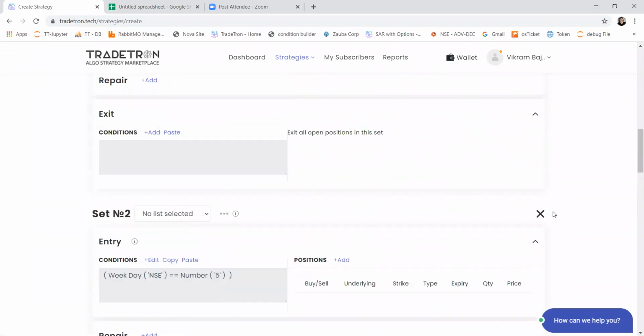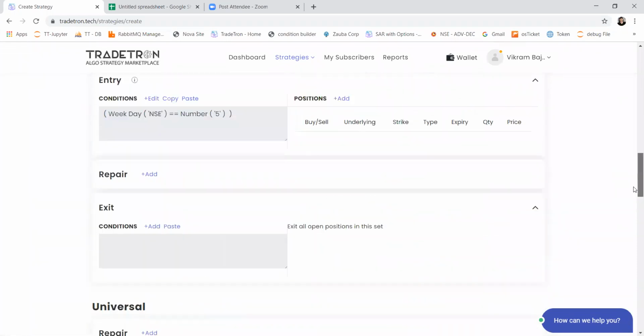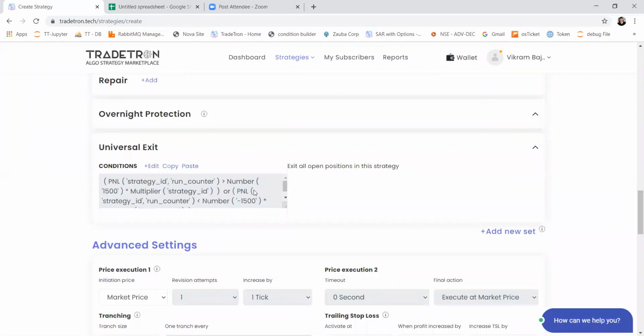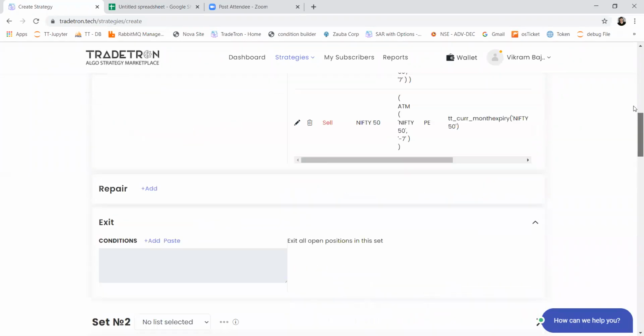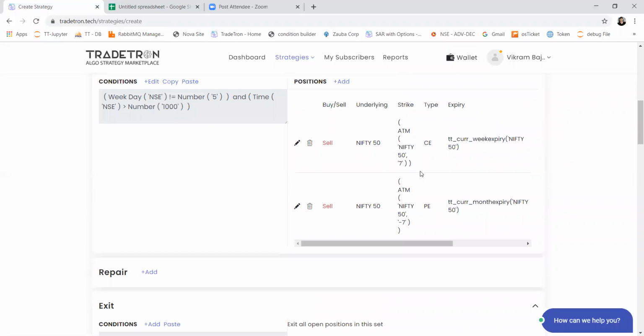And then we will discuss how to exit. So this universal exit condition will be applied on both the legs simultaneously. So it will be checking combined PNL of both the legs. But let's say if you want to check individual PNL of both the legs in your strategy, and you want to have an independent stop loss on call and put.